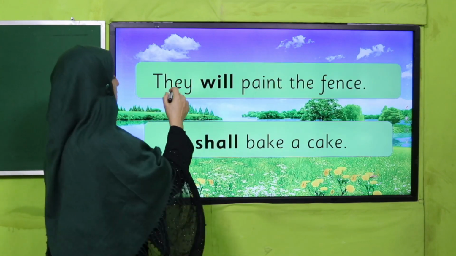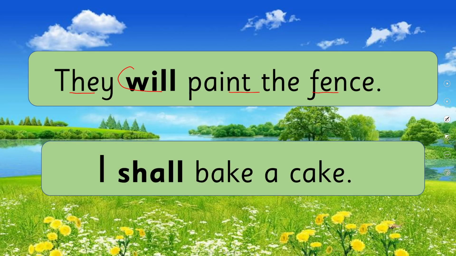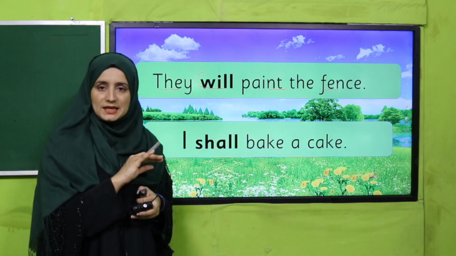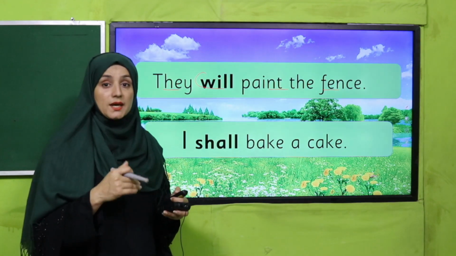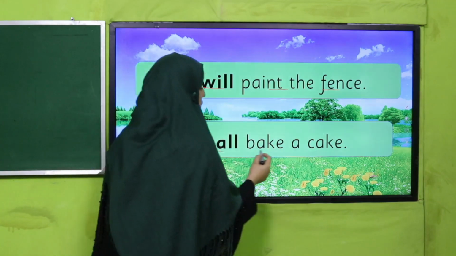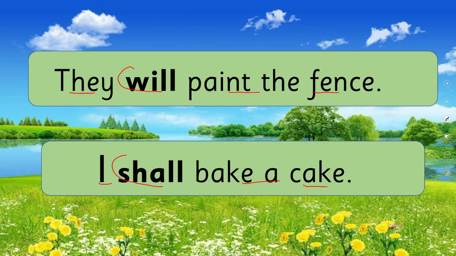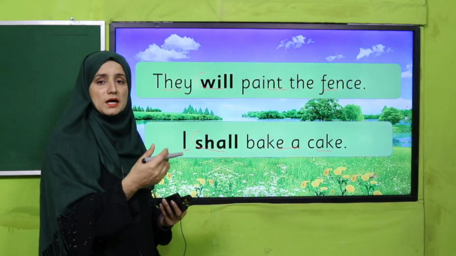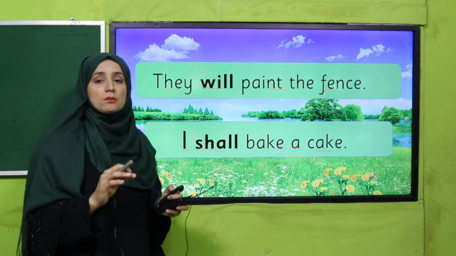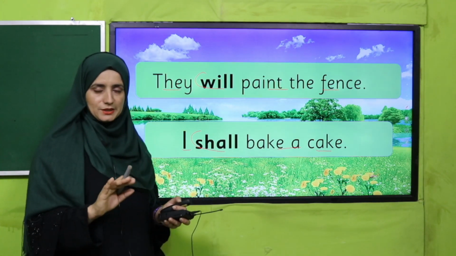Let's see in examples. They will paint the fence. This sentence is clearly explaining that they will paint the fence. They haven't painted yet. They will, in upcoming time, paint the fence. I shall bake a cake. Got it, my dear students? Means I shall bake a cake maybe after 1 hour, after 2 hours, in the evening, at night, at any time, but I shall. Got it, my dear students?